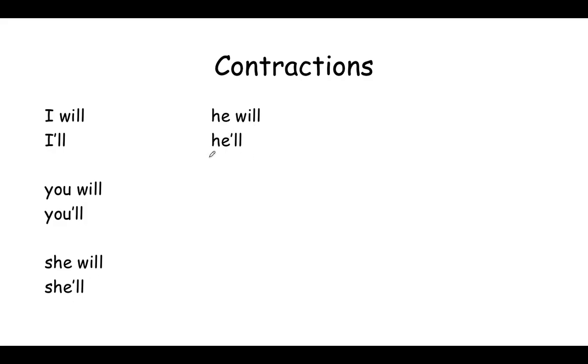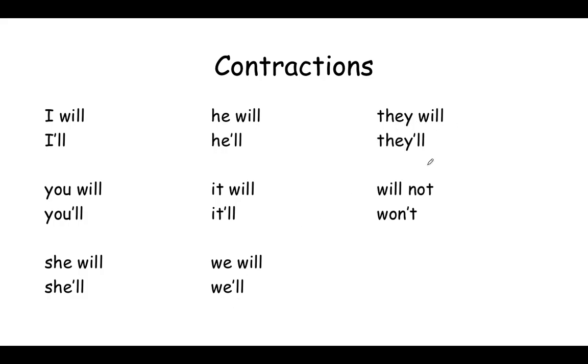He will is also he'll. It will is it'll. We will is we'll. They will is they'll. Will not is won't. So all of these are I will, you will, but this one, you only use won't if you're using the negative because it's will and not together.